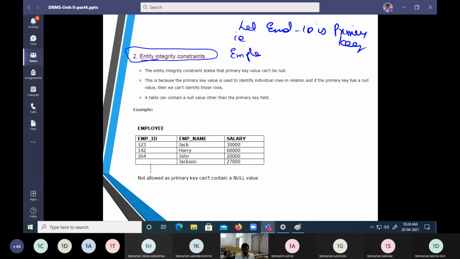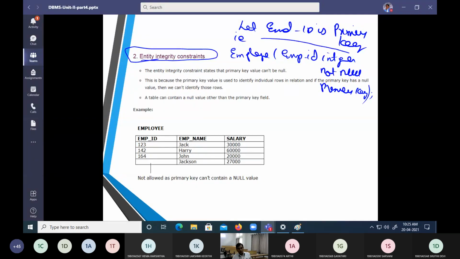In employee, we created employee ID. It is an integer value, it is not null, and it is going to be a primary key. I'm not writing the complete table, I'm writing only an example.